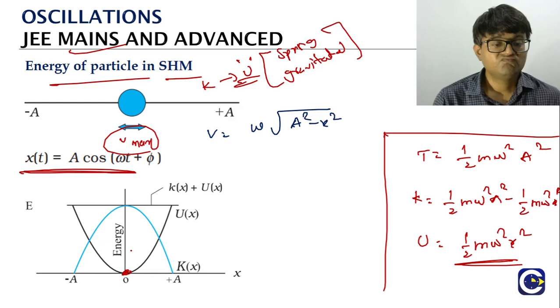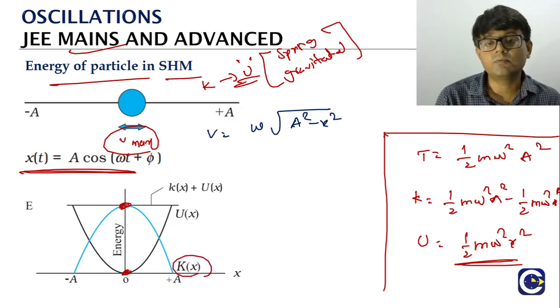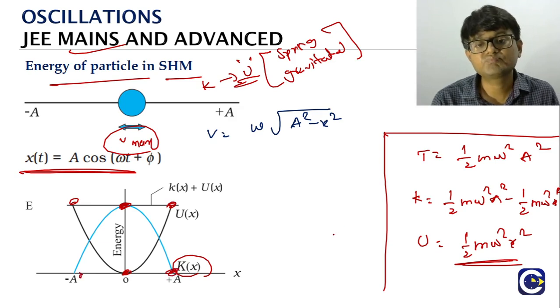At the mean position, this blue color is what? Kinetic energy. Mean position, kinetic energy maximum. Potential energy is the black curve. That is what? 0. Extreme position, either this side or this side, kinetic energy 0, potential energy maximum.